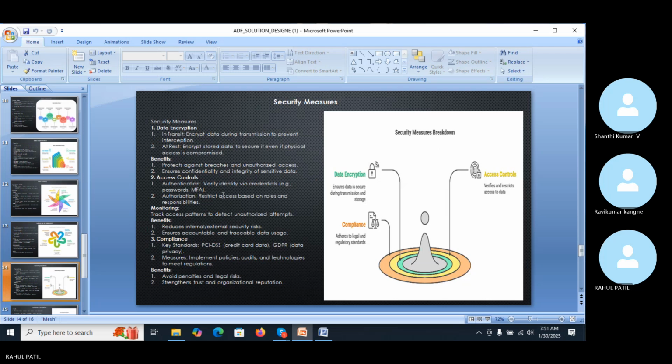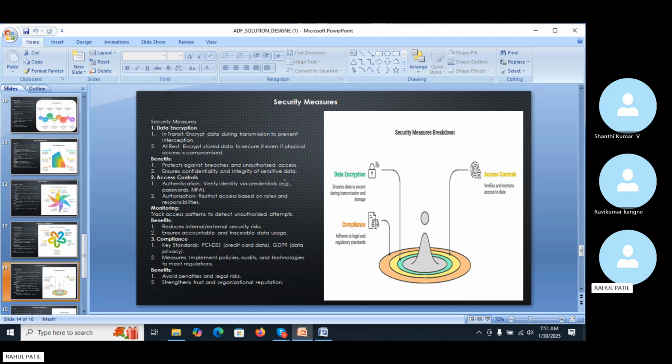While using our system ADF, we get security measures, meaning our data is in encrypted format. Data encryption ensures that sensitive information is protected from unauthorized access during transmission and storage. Data is encrypted as it moves between systems over networks to prevent interception by unauthorized parties.